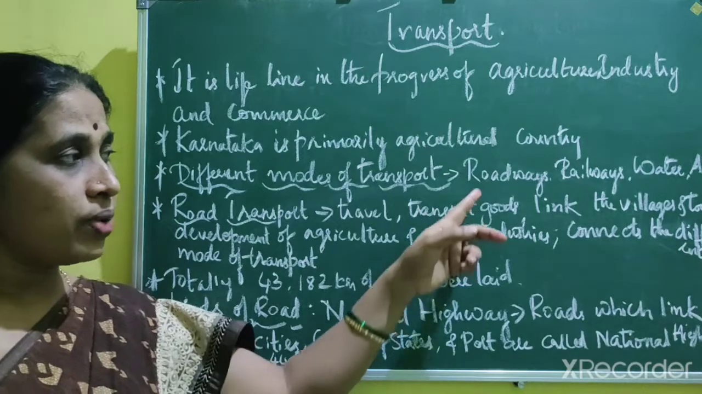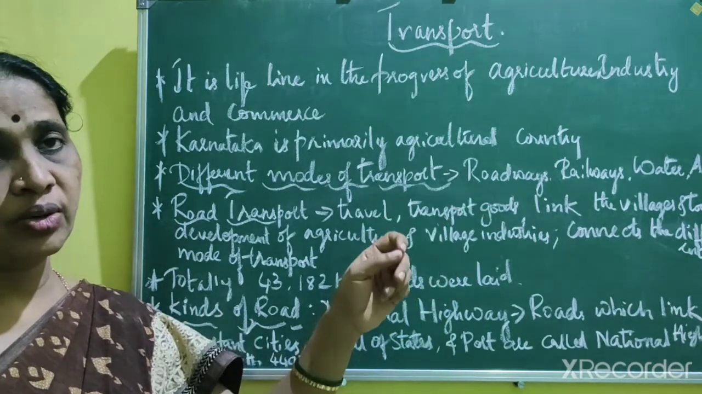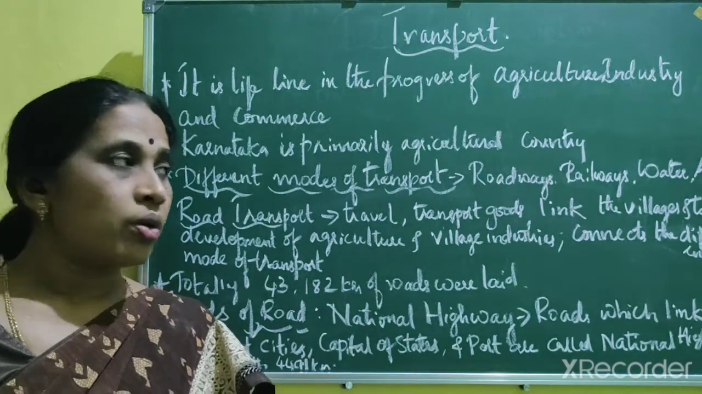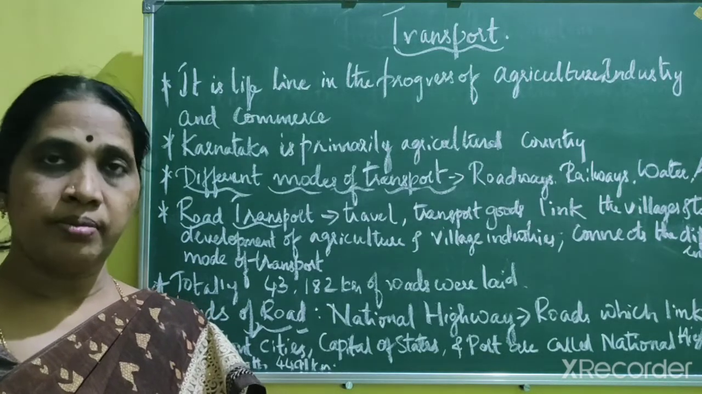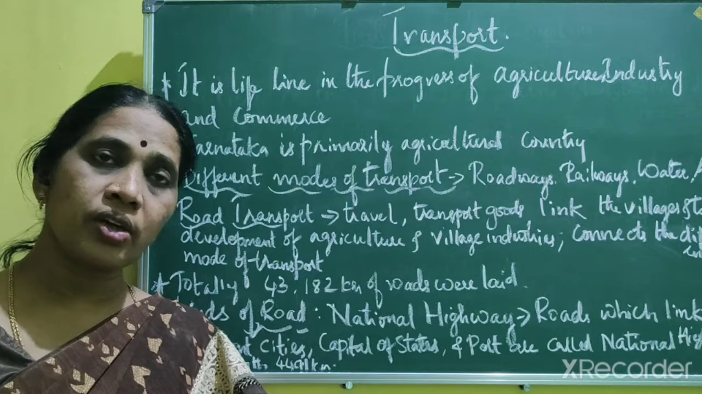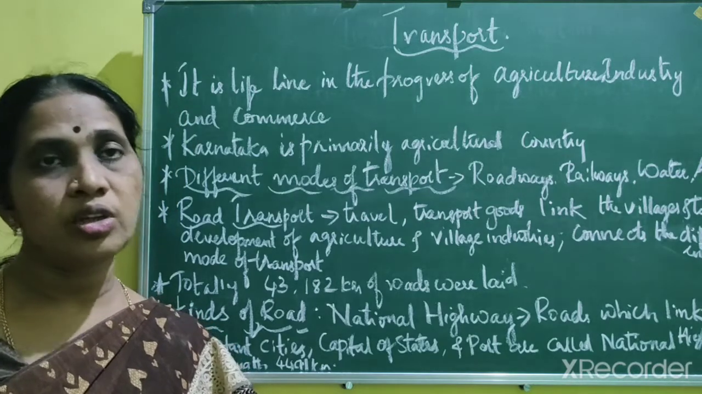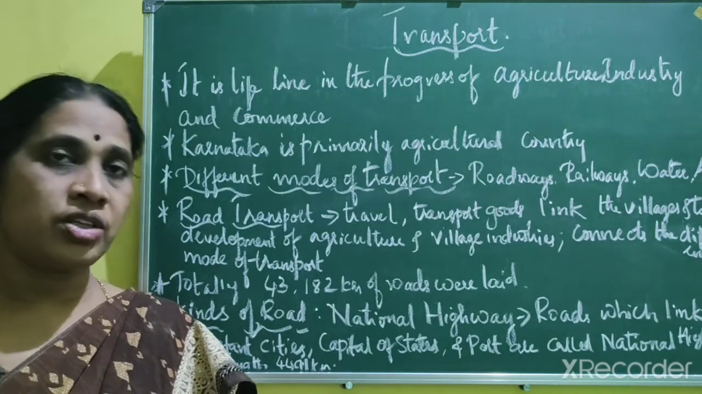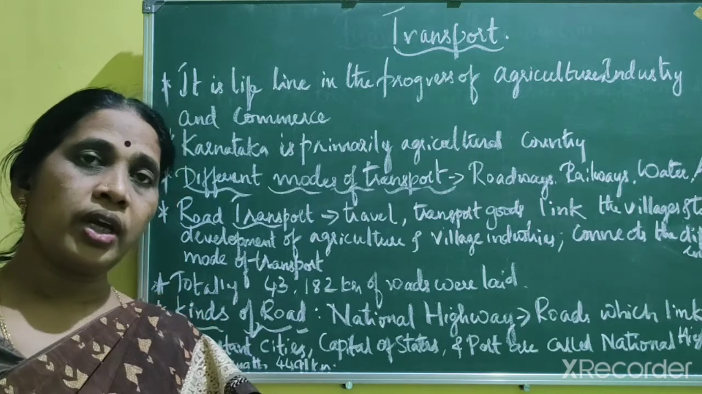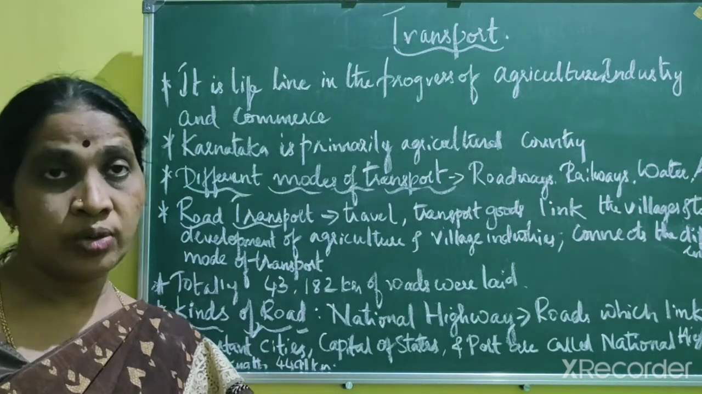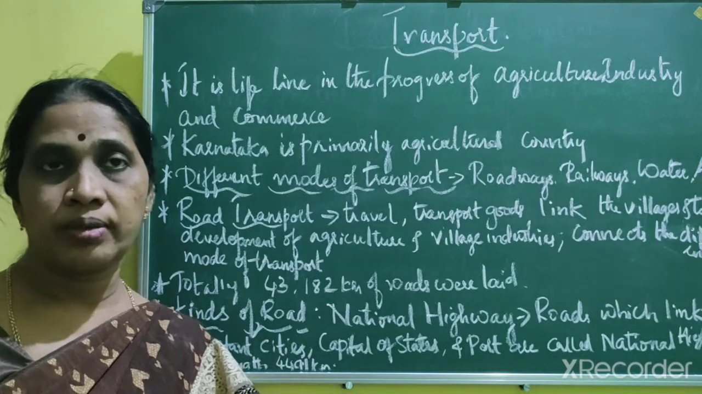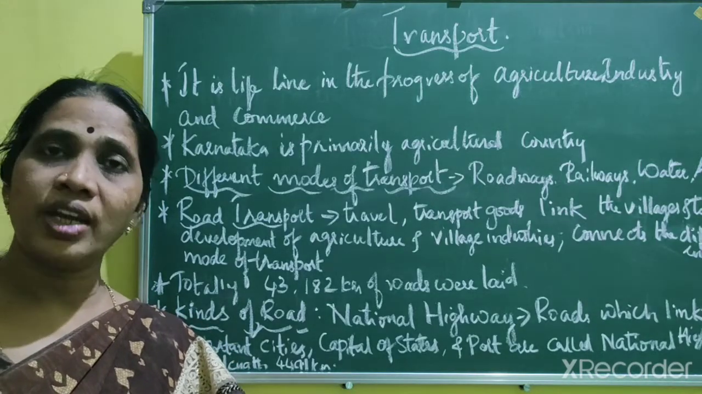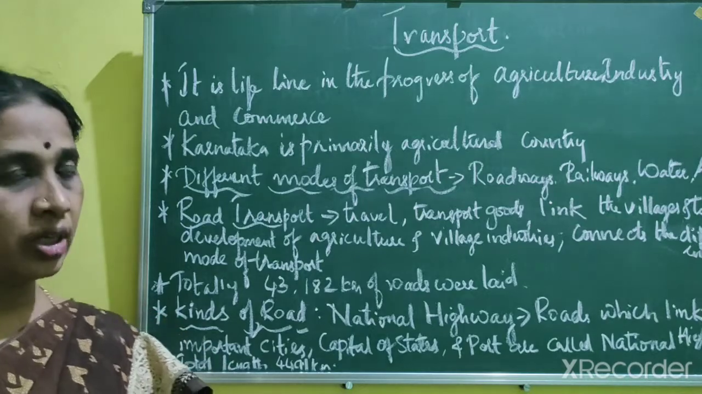Now we'll discuss roadways. Roads are the most ancient and universal means of transport. Roads have existed from ancient times, during the time of the ancient rulers themselves. In those days, rulers used the roads to move their soldiers from one place to another. So it plays a very important role in the growth of the nation.